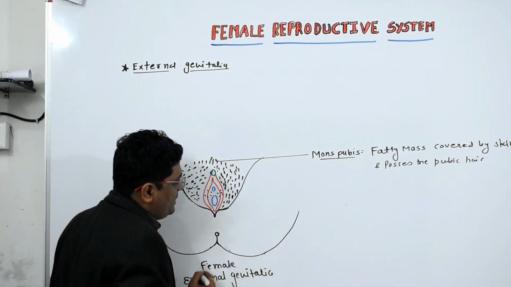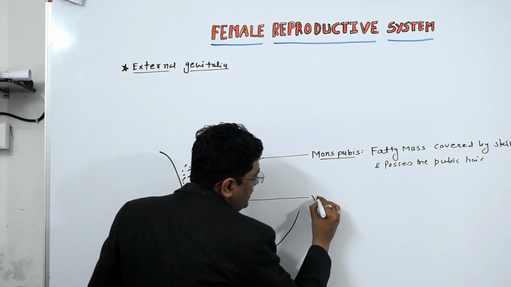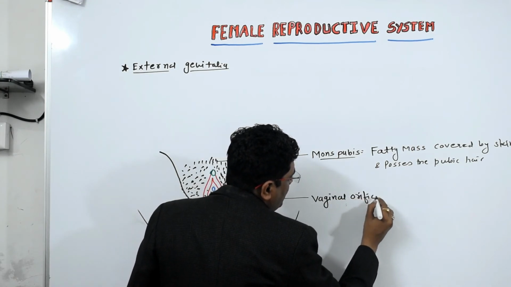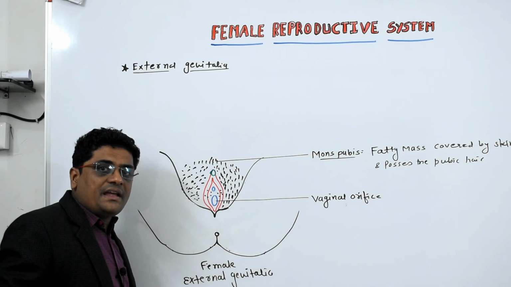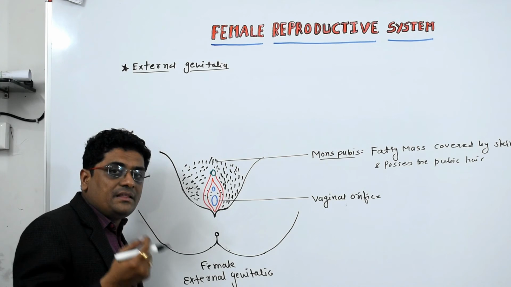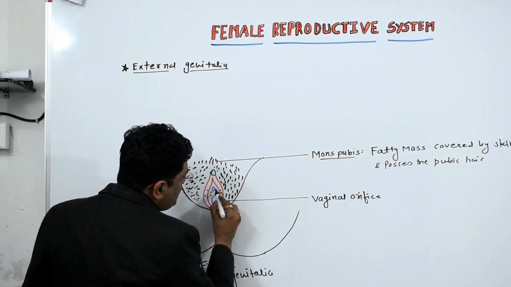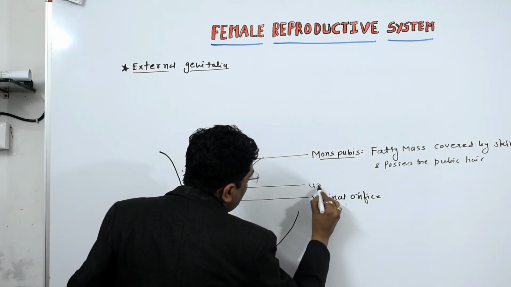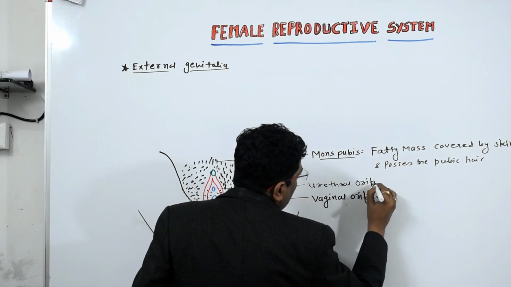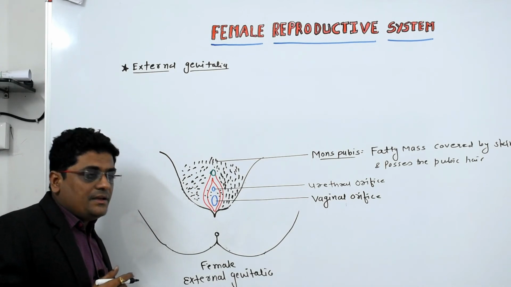Then the female external genitalia possess the vaginal orifice. This is called the vaginal orifice, meaning it's the opening of the vagina through which the baby comes out, menstrual fluid comes out, and the penis enters into the vagina. Then above the vaginal orifice it possesses the urethral orifice, through which urine comes out from the urethra.